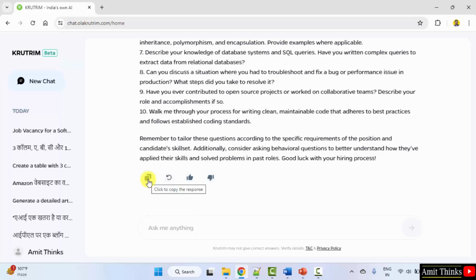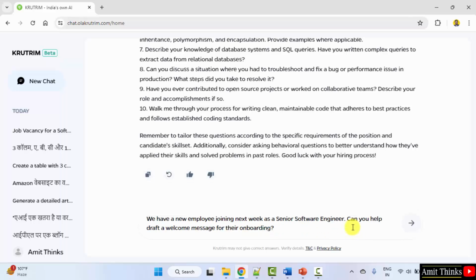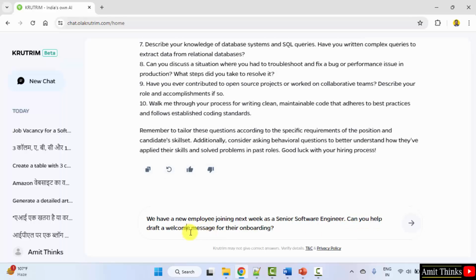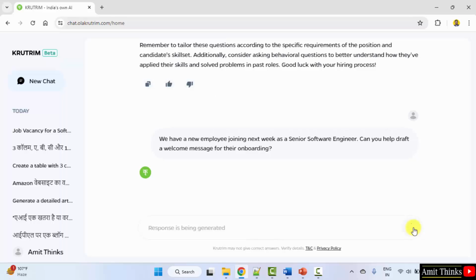Now let us see how to draft a welcome message for a new joinee. We have a new employee joining next week as a senior software engineer. We can also mention the name, but let's say I'll mention, can you help draft a welcome message for their onboarding? Let's see.